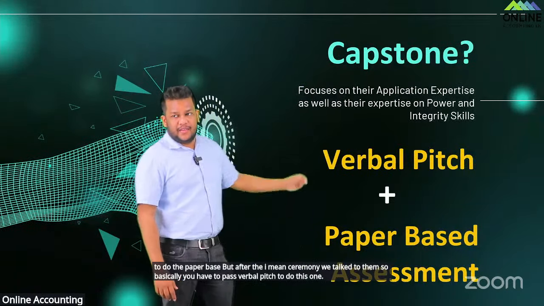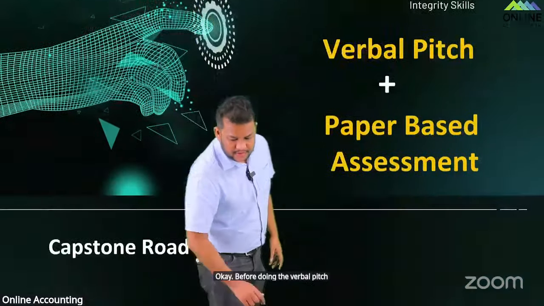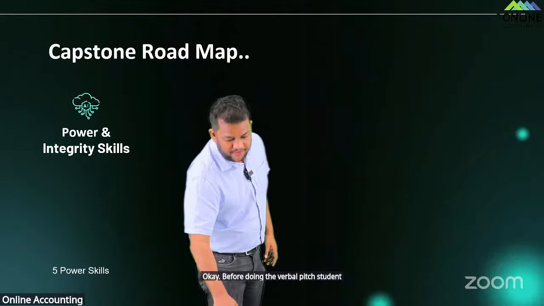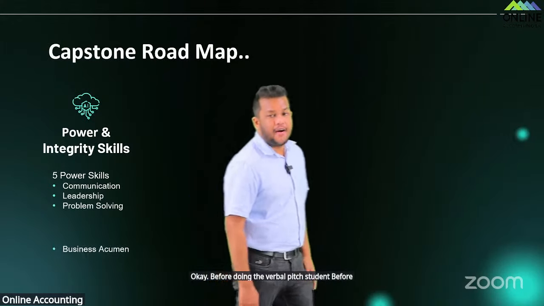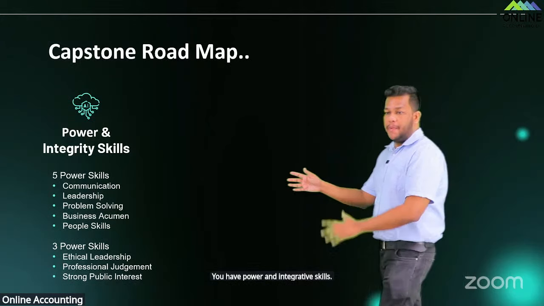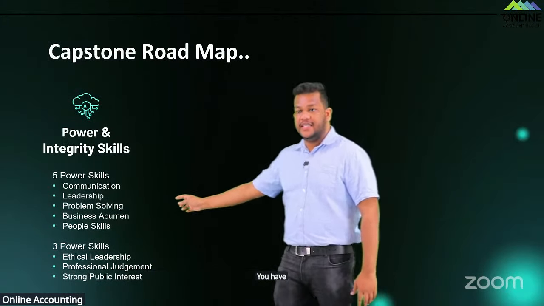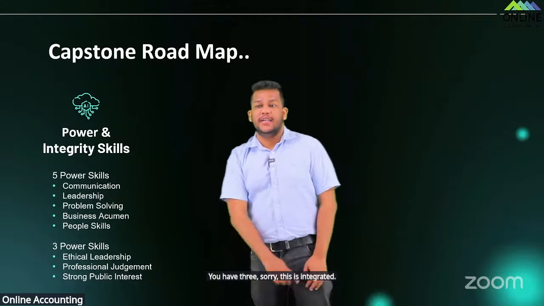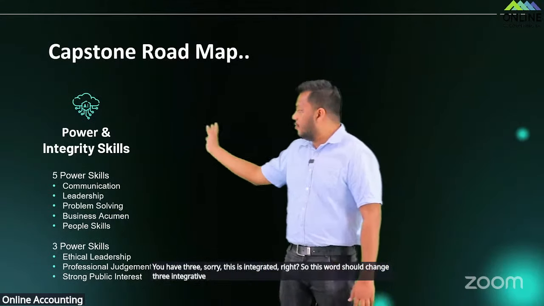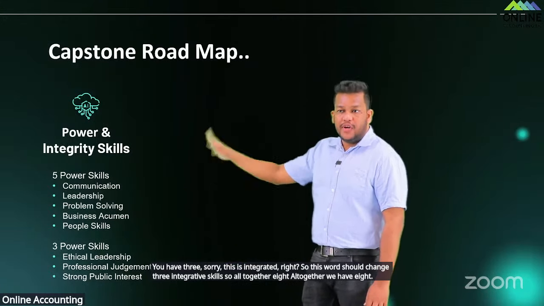Okay. So before doing the verbal pitch, you have power and integrity skills. You have five power skills. You have 3, sorry, this is integrity, right? So this word should change. 3 integrity skills. So altogether you have 8. You have to complete this.